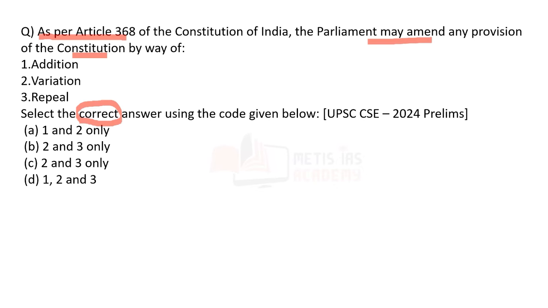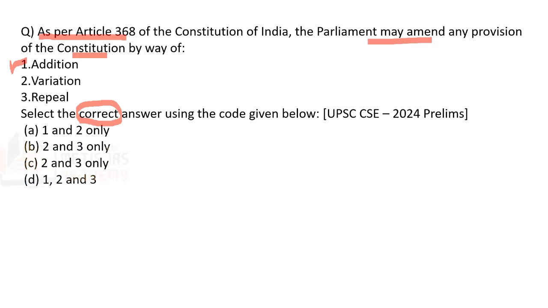As per Article 368 of the Constitution of India, the Parliament may amend any provision of the Constitution by way of... That is, in simple words, they are telling us that as per Article 368, amendment of the Constitution by the Parliament includes addition. Yes, it includes addition.